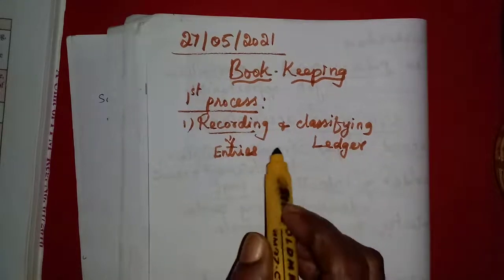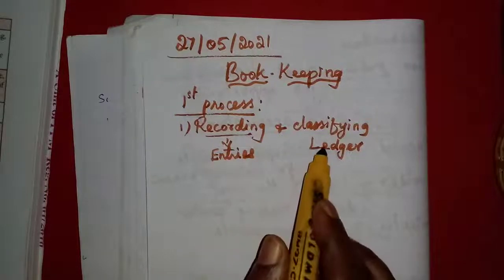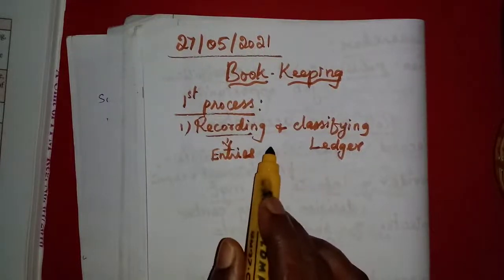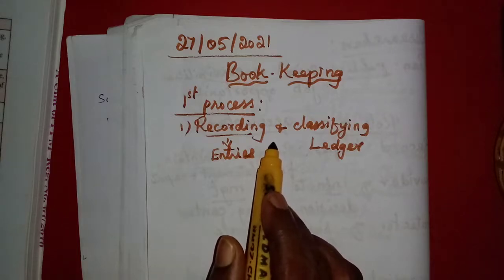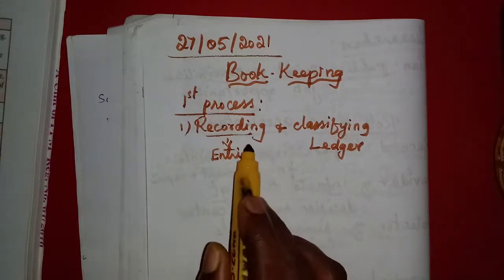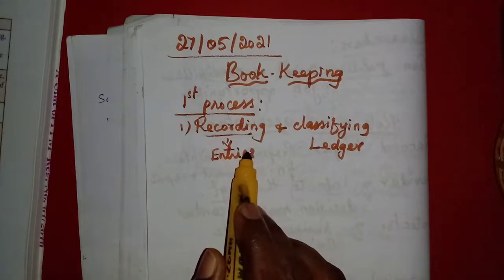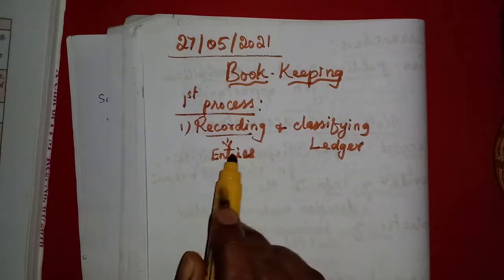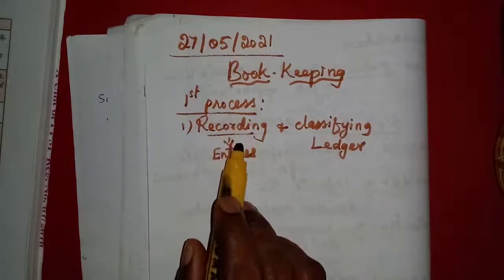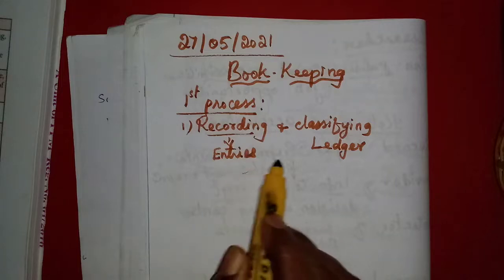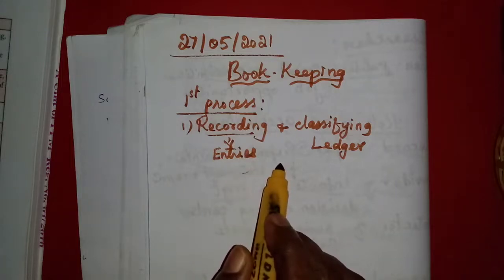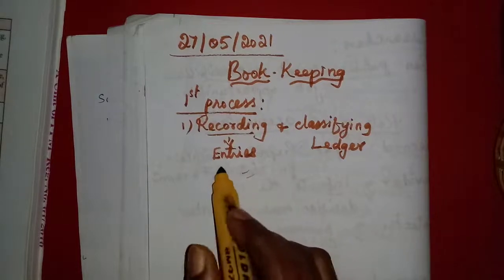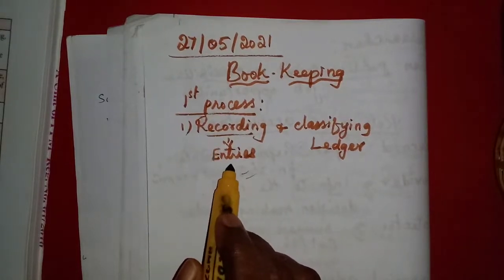Since they record and classify, the bookkeeper is the person who does the work of bookkeeping, the maintenance of books of accounts. So we can say that systematic recording of transactions, identifying, recording and classifying, these three are done in bookkeeping. Next, the preparation of the ledger, the final accounts and analysis is the second work. This is the first process involved.